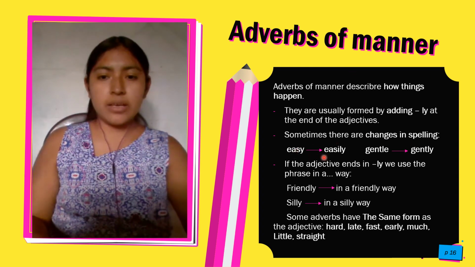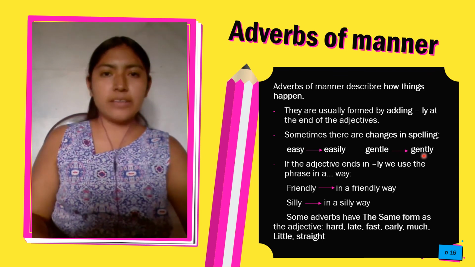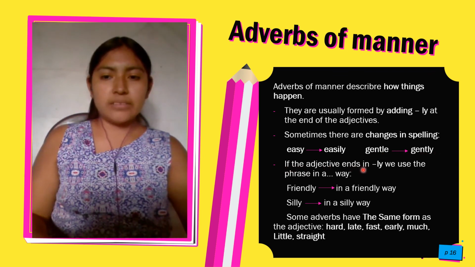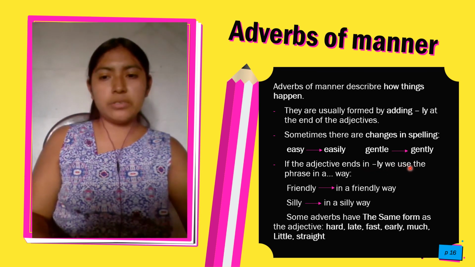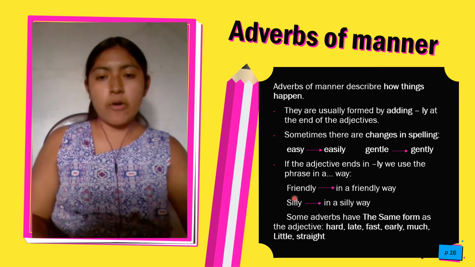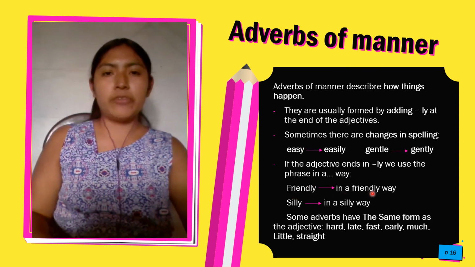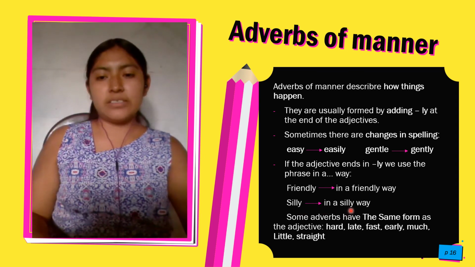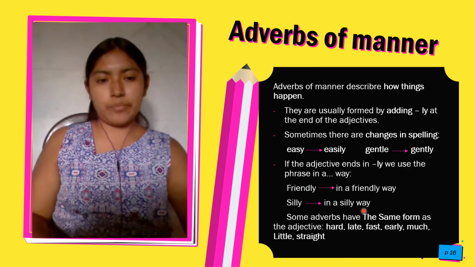If the adjective ends in "le," as in gentle, the adverb is gently. If the adjective ends in "ly," we use the phrase in a way, for example, in a friendly way, in a silly way.